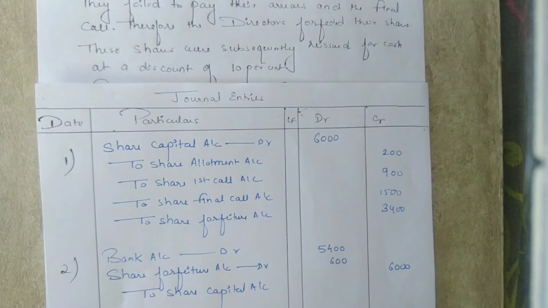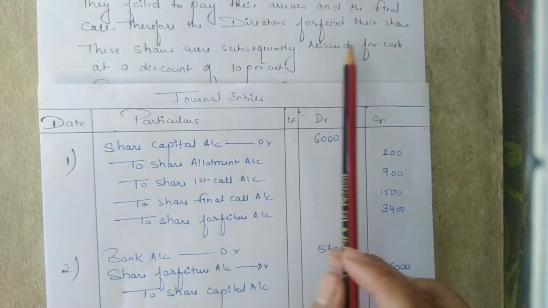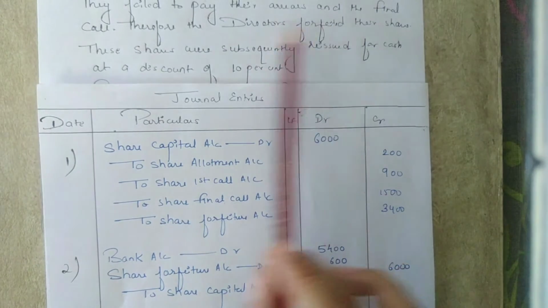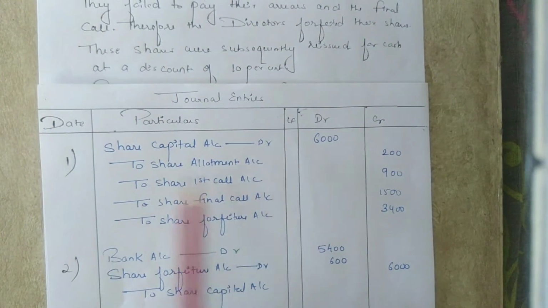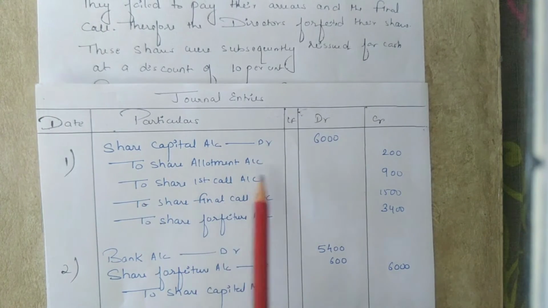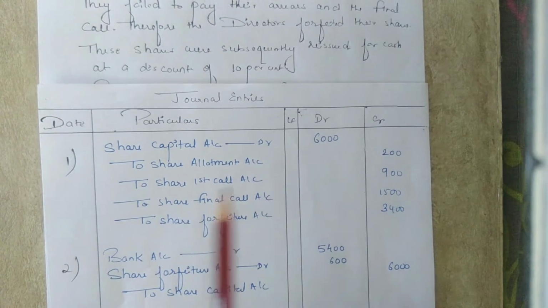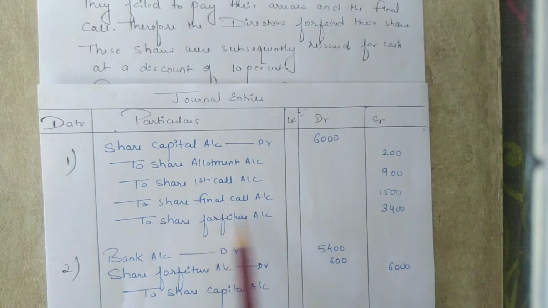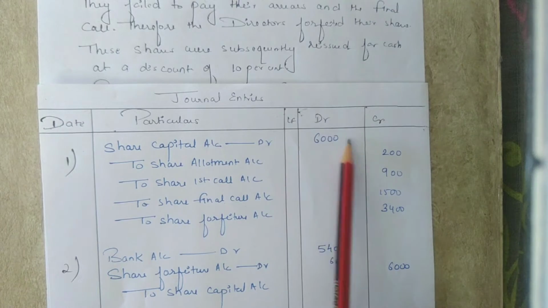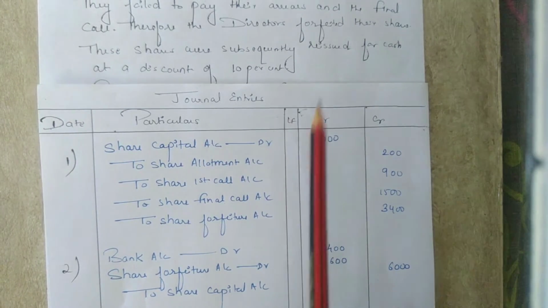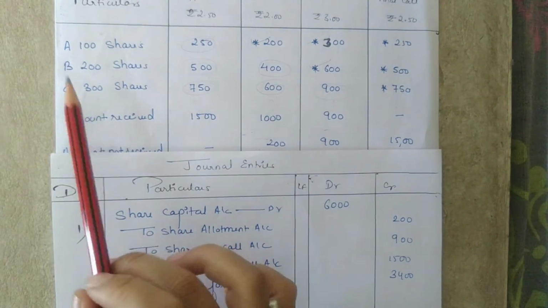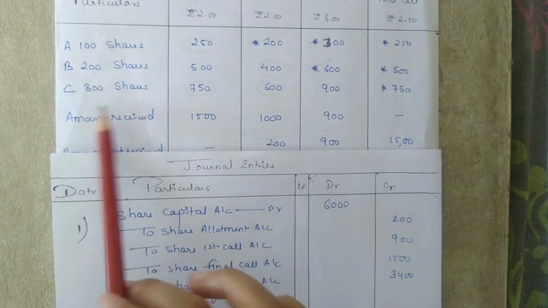According to the question, the directors have forfeited the shares of those shareholders who have failed to pay their arrears and the final call. So, the entry for forfeiture of shares will be: share capital account debit, to share allotment account, to share first call account, to share final call account, to share forfeiture account. Share capital account is debited with the amount 6000, as the total number of forfeited shares will be 200 plus 100 plus 300, which is 600.